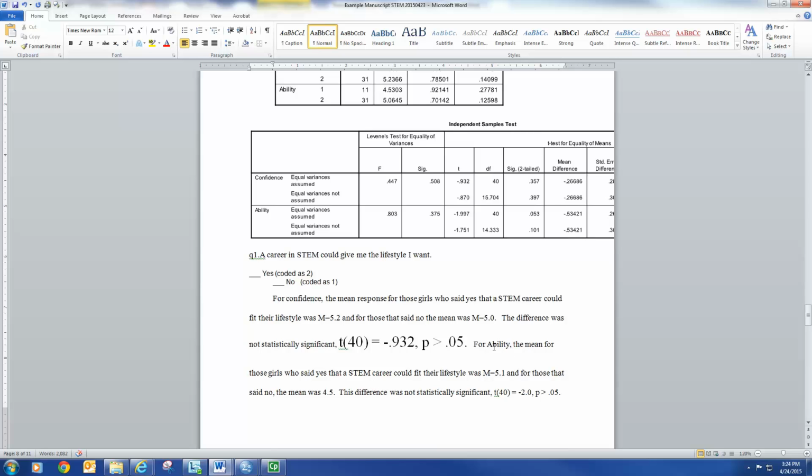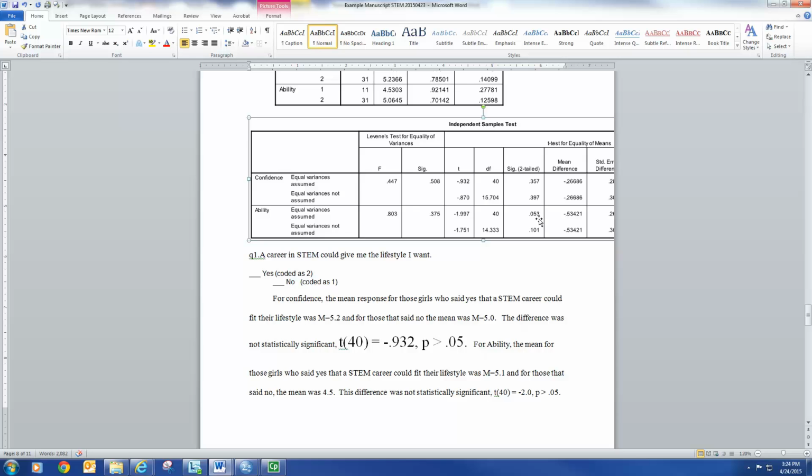So when we're looking at ability here, then we'll go to ability, and I'm going to look at my sig two-tailed, and it's 0.053. It's almost there, right? But it's not. We fail to reject because it's not less than 0.05.